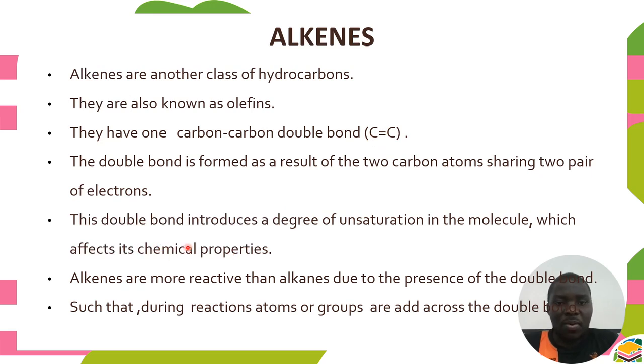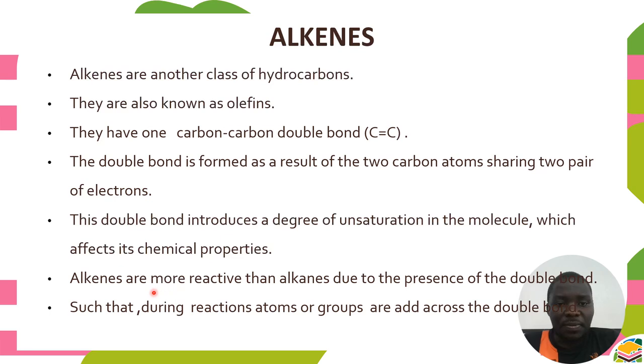This double bond introduces a degree of unsaturation. Remember, we differentiated between saturated compounds as well as unsaturated compounds. In short, we can say that alkenes are unsaturated. What makes an alkene unsaturated? The presence of the double bond within the molecule.